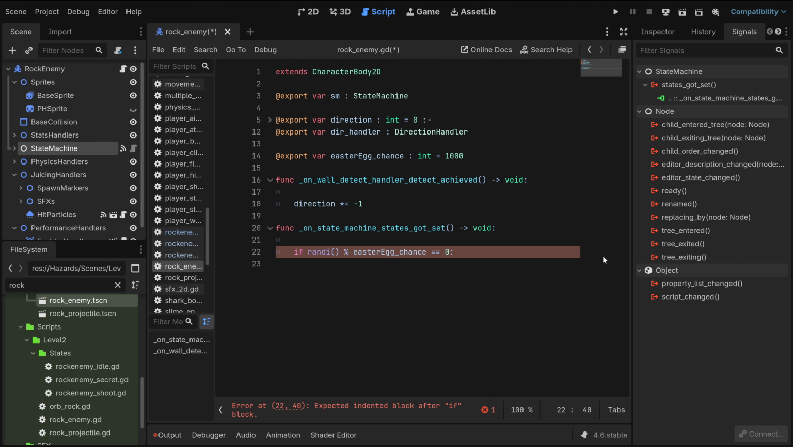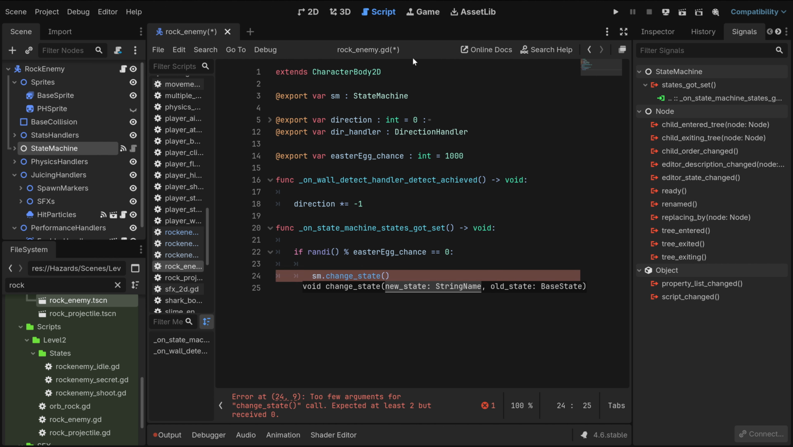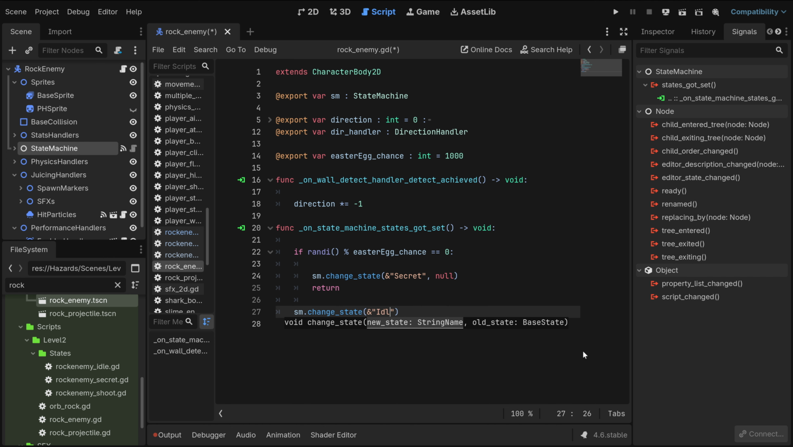So yeah, it works. This line of code actually does something. If the random number is divisible by 1000, meaning that the remainder is 0, it works. It sets... So yeah, let's just go like chance states. Return some chance state idle.